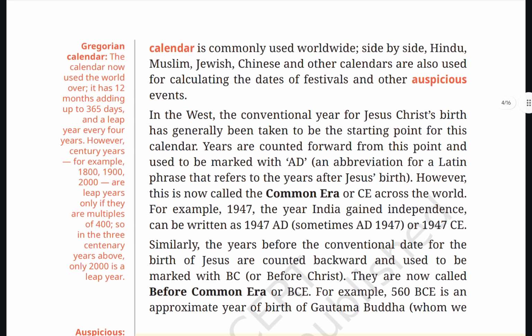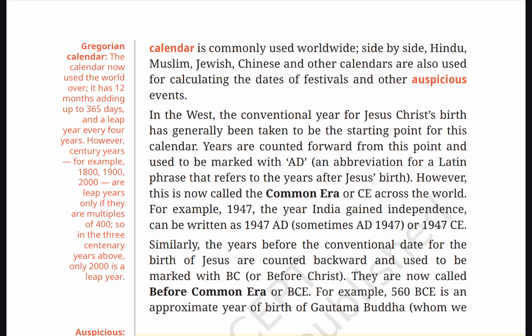In the West, the conventional year of Jesus Christ's birth has generally been taken to be the starting point for this calendar. Years are counted forward from this point and used to be marked with AD, an abbreviation for a Latin phrase that refers to the years after Jesus' birth. However, this is now called the Common Era or CE across the world. For example, 1947, the year India gained independence, can be written as 1947 AD, sometimes AD 1947 or 1947 CE.